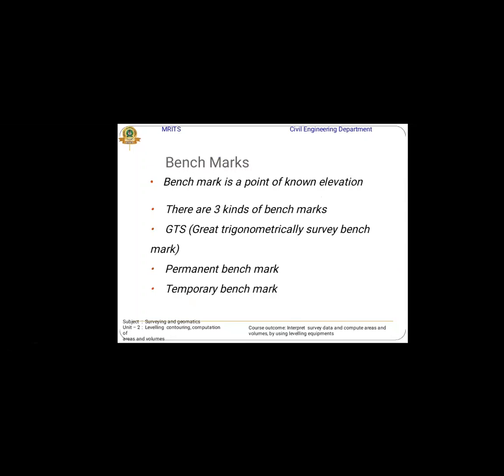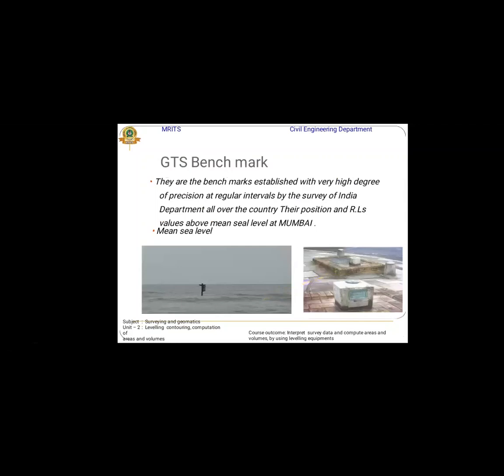Benchmark. A benchmark is a point of known elevation. There are three kinds of benchmark: GTS, the Great Trigonometrical Survey benchmark; the permanent benchmark; and the temporary benchmark. The value will be given for the GTS benchmark by the Survey of India. For a temporary benchmark, we assume any value, say 100. This is a figure for the GTS benchmark.